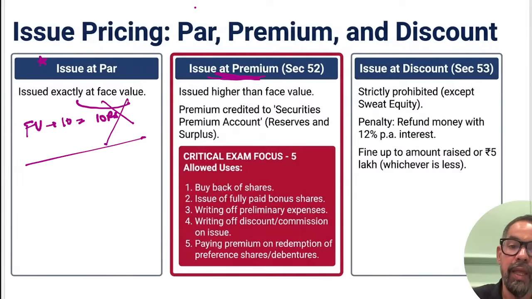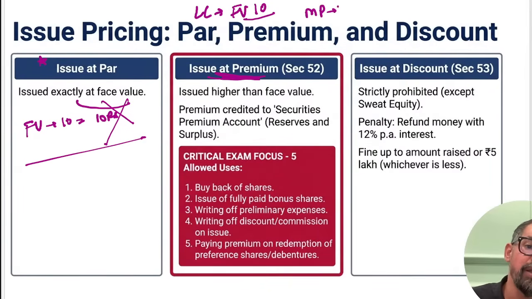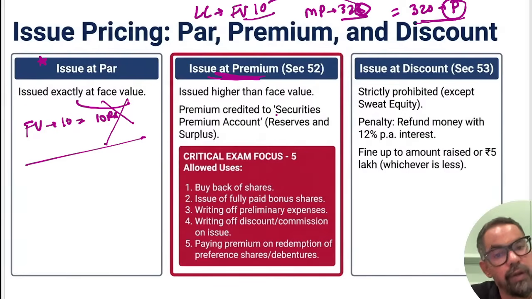Like let's say Lenskart, they come up with their IPO. Face value was 10 rupees, but the market price they offer at is 330 rupees. So the gap between 330 and this is equal to 320 rupees. This is the share premium. This is the pure profit they are making from this particular IPO.